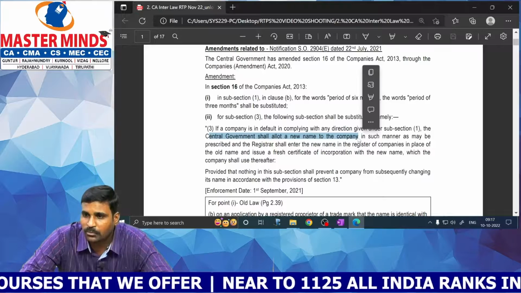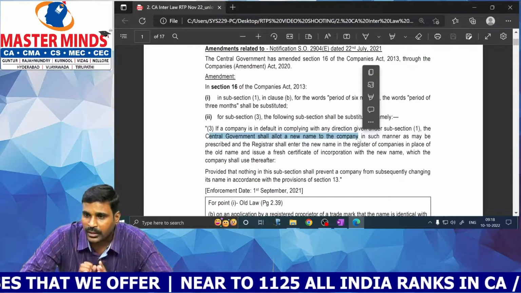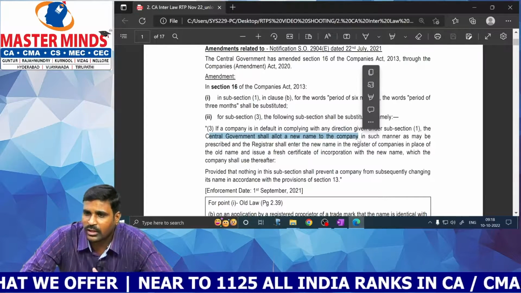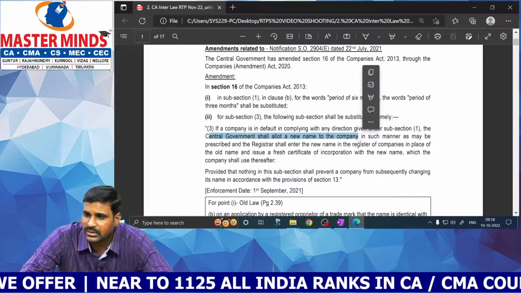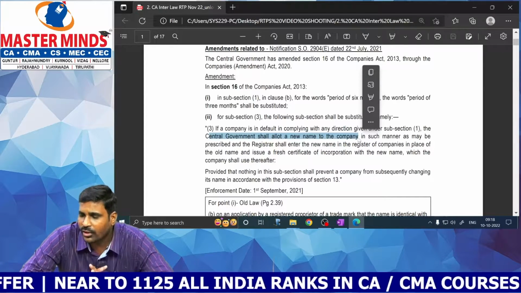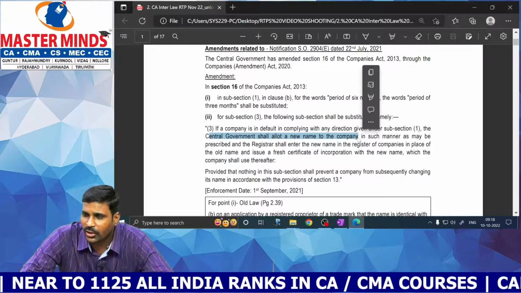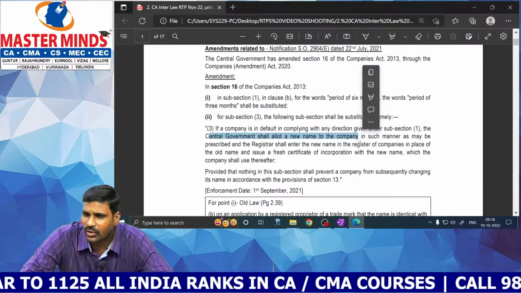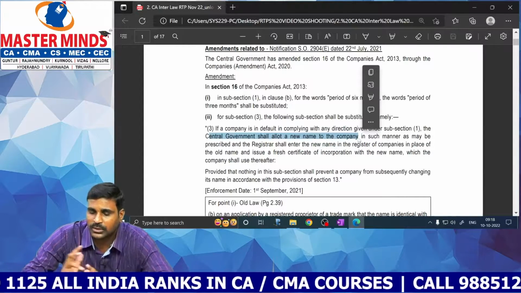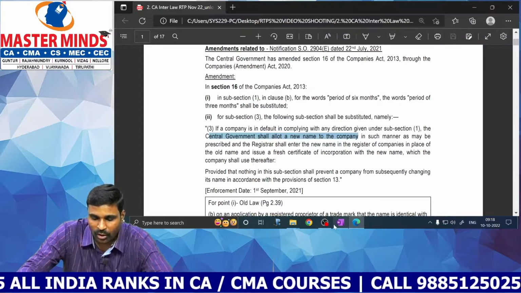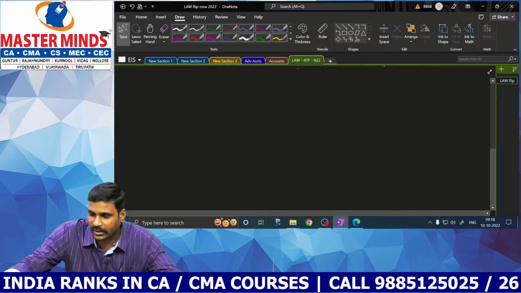Thereafter, the company has an option to change its name by following the procedure prescribed under section 13.